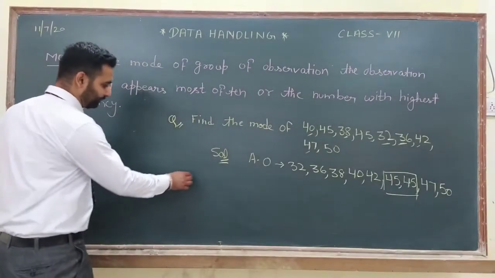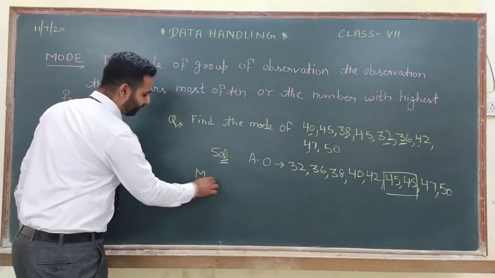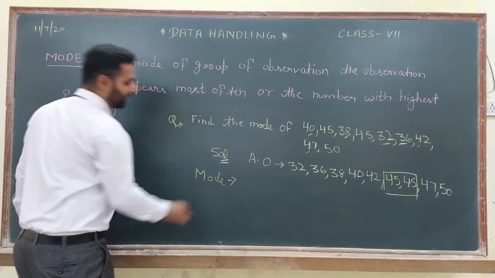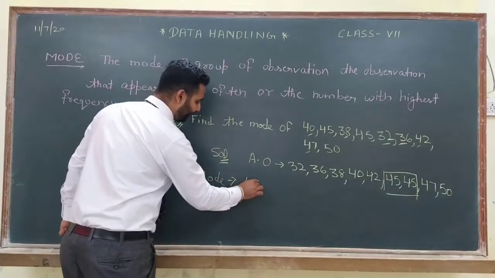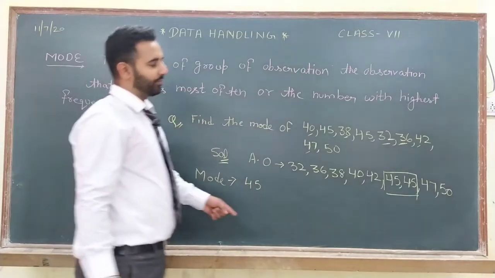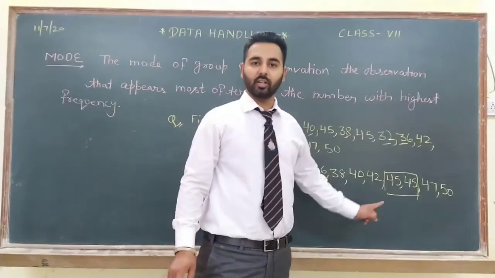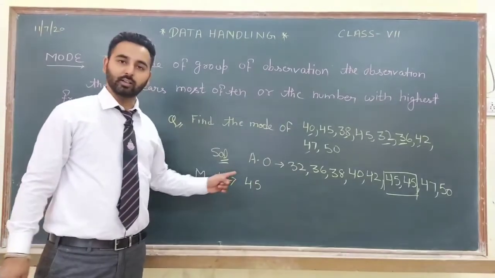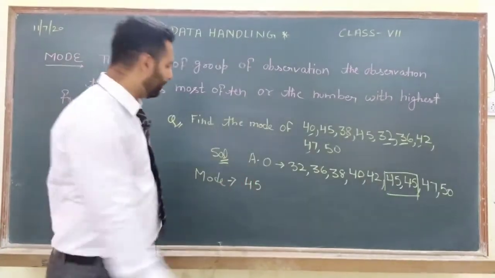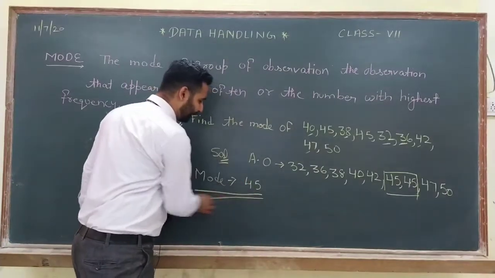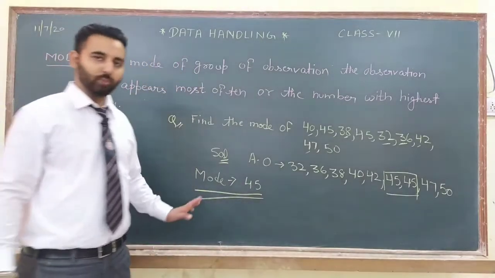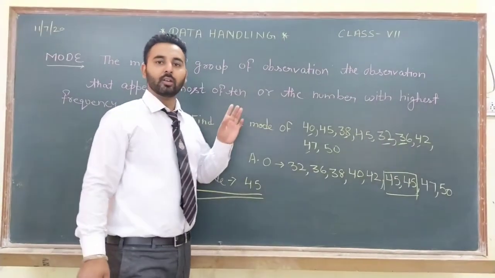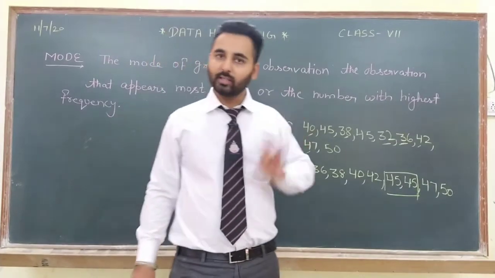So the mode in this case is 45, because the frequency of 45 is 2, which is greater than the other numbers present. So mode will be 45. I hope the concept of mean, median, mode is clear to you now.